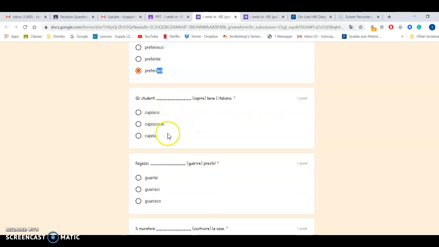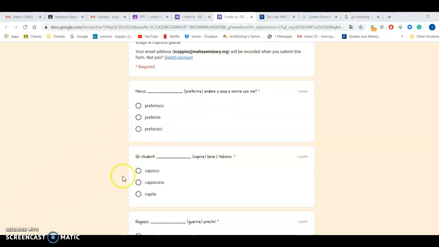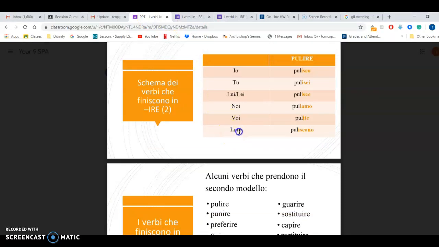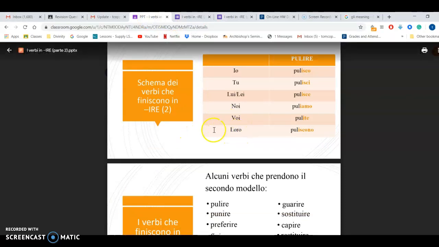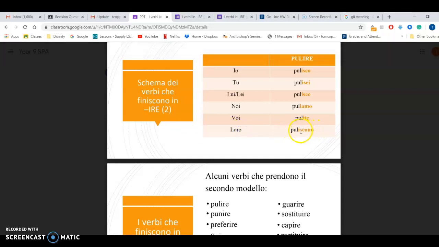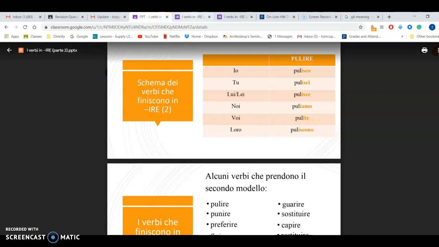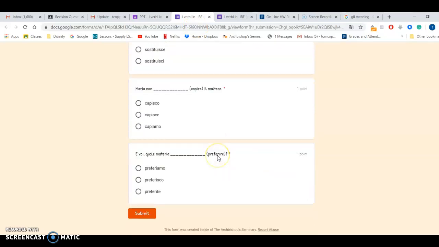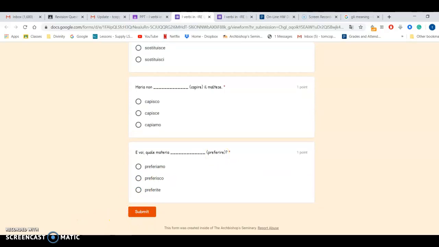Now, the second one, I'm going to do another one, and then you can do this on your own. So, gli studenti, bene l'italiano. Example, gli studenti, the students. We're saying we use, just a second, loro, because the students are they. And it ends with iscono. So, we're going to go over here, which ends with iscono, this one. So, you're going to fill this in, and you're going to submit it. That's it. Okay.